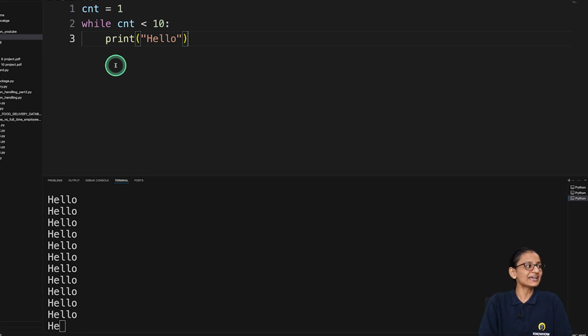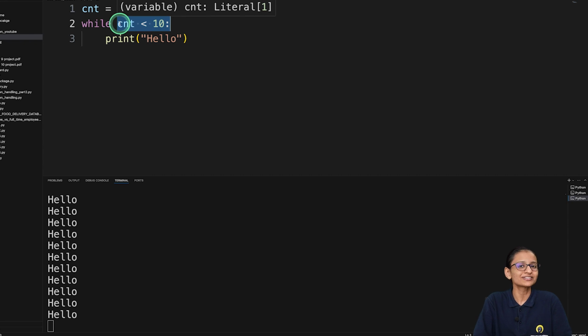The reason is that this condition, count less than 10, is continuously true after printing hello. So I forgot to increment my counter value so that at some point of time this condition may become false, and the program will come out of the loop. I forgot to write that instruction which will increment the counter. Because of that, the program runs into an infinite loop.